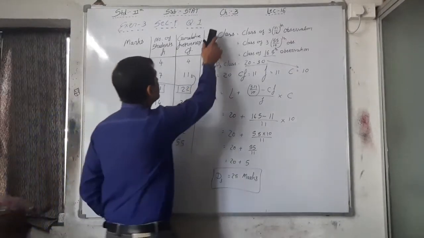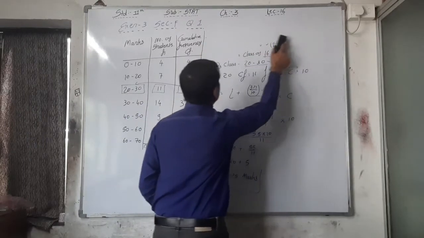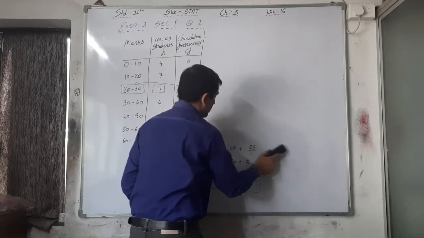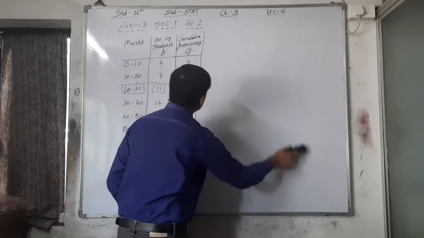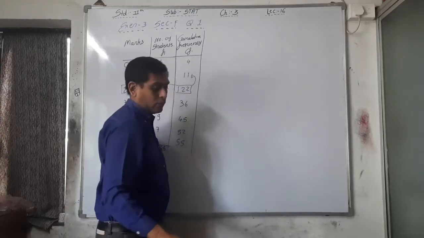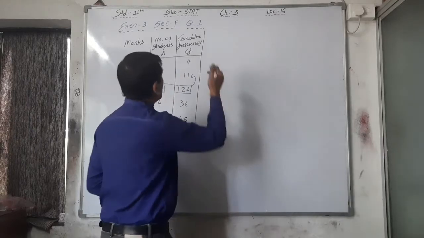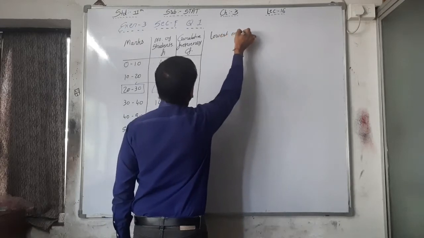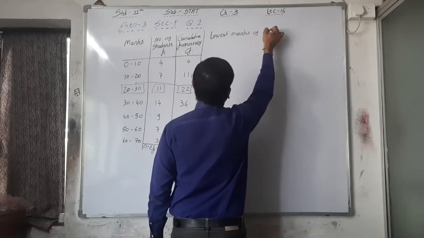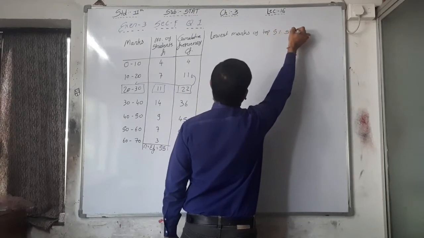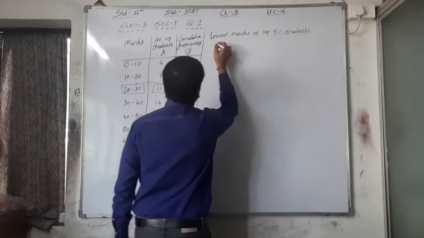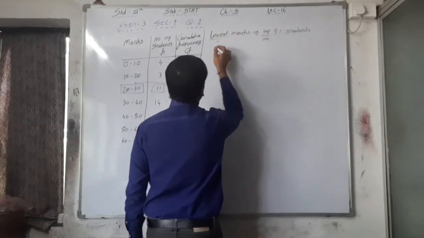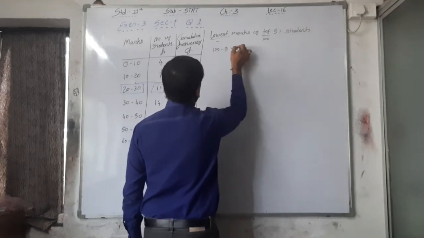Okay, and remove that. You have to write just one line, that lowest marks of top 5% students, that is 100 minus 5, 95.